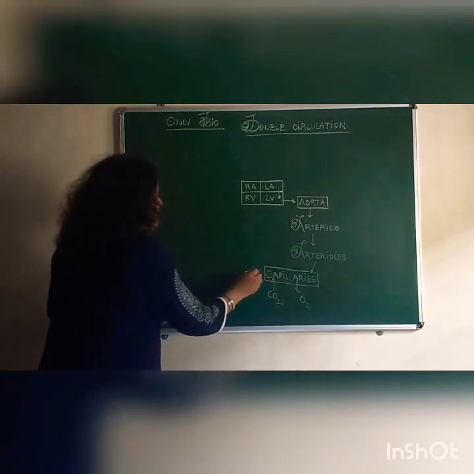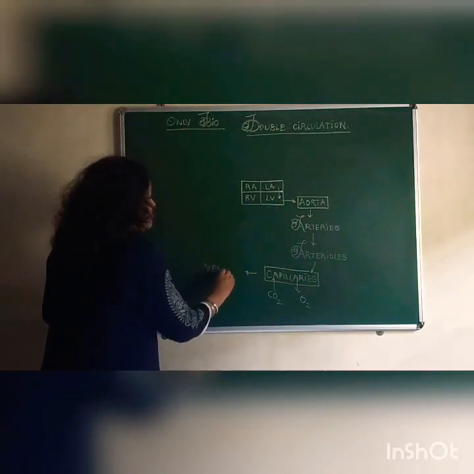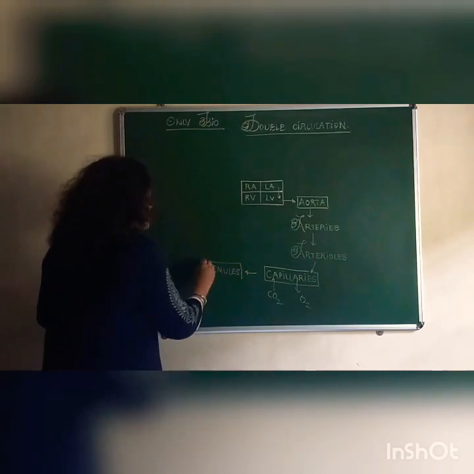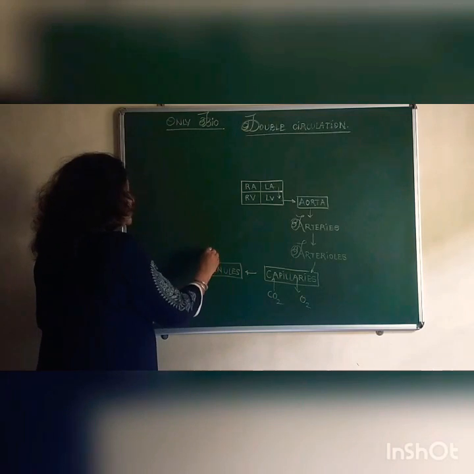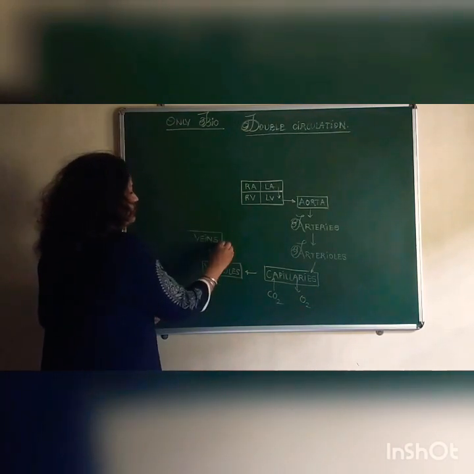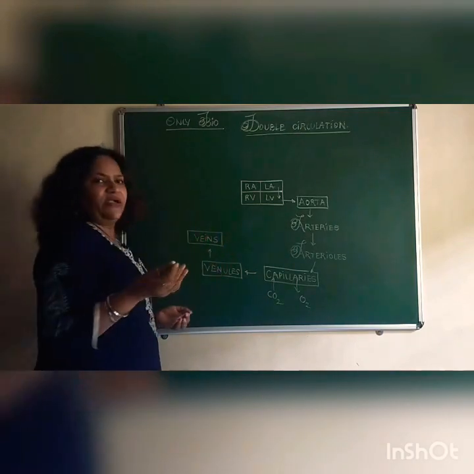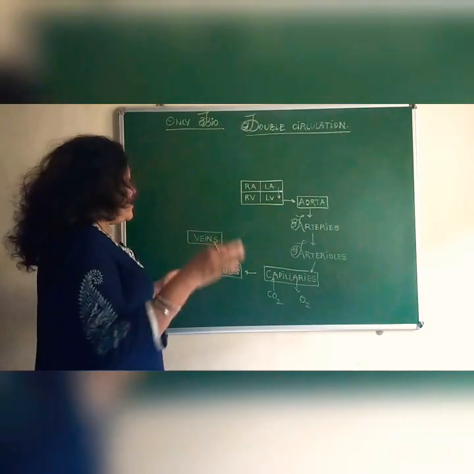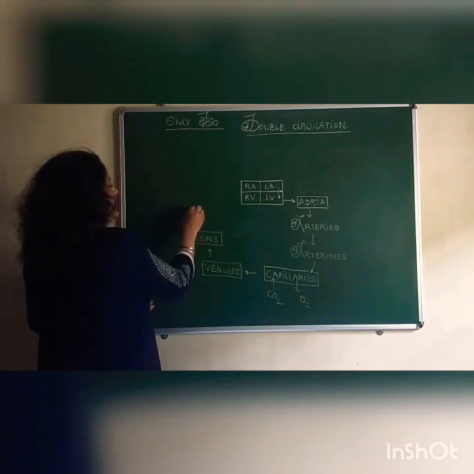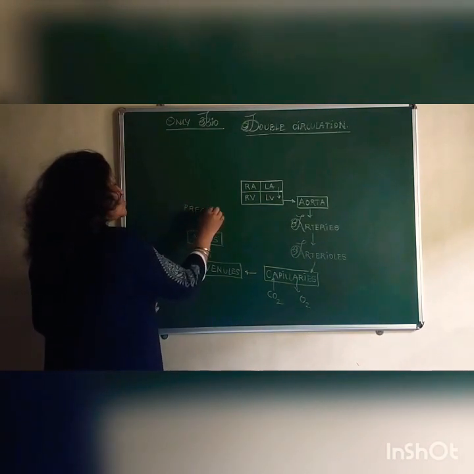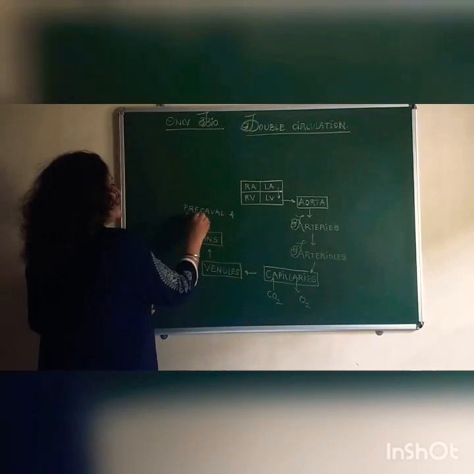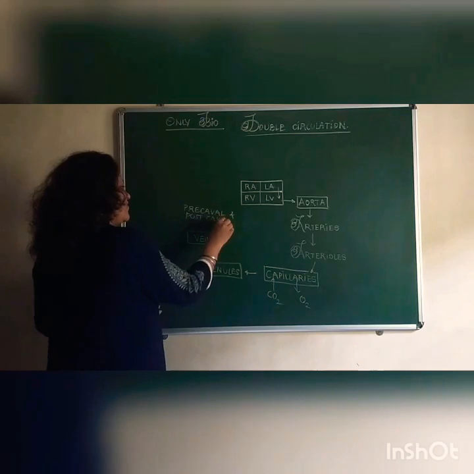Capillaries connect together to form venules. Venules collect together to form veins. Veins take the impure blood away from the organs. Many veins ultimately open into the pre-caval vein, that is the superior vena cava, and the post-caval vein, that is the inferior vena cava.